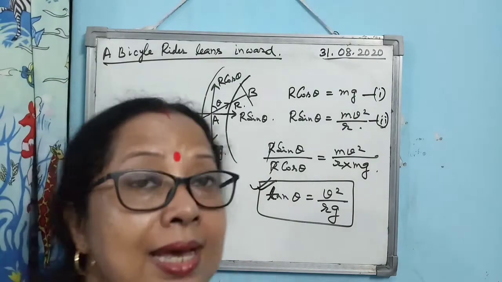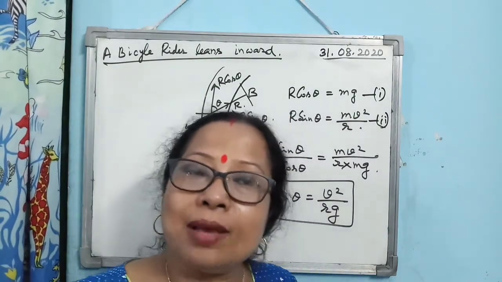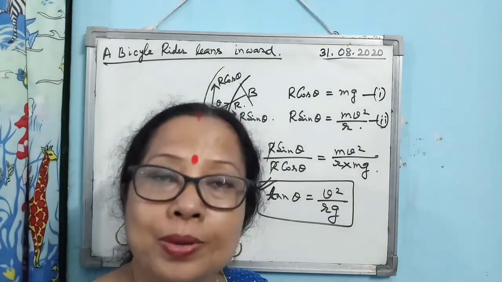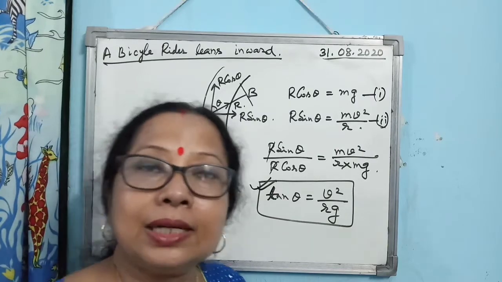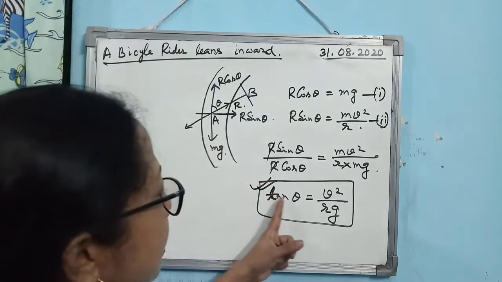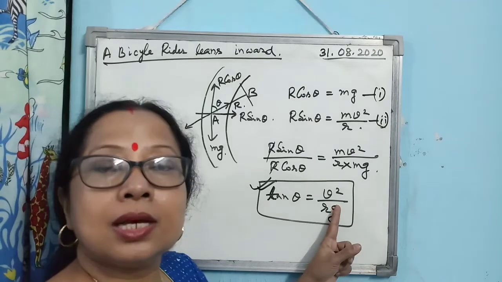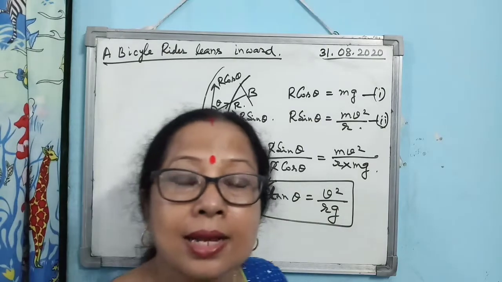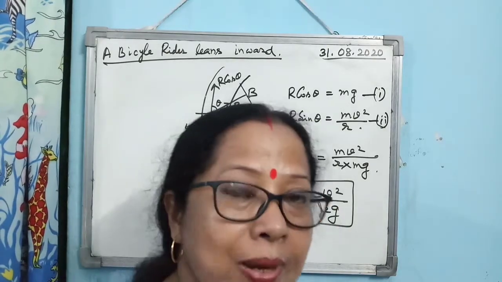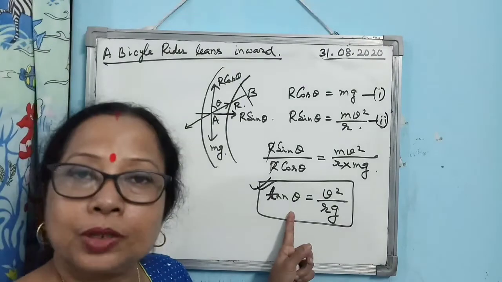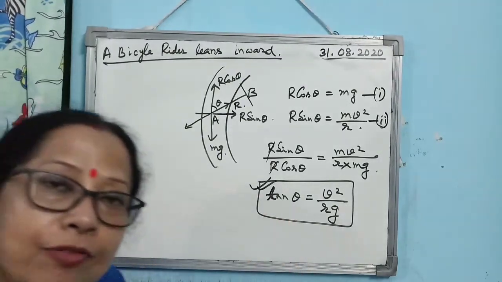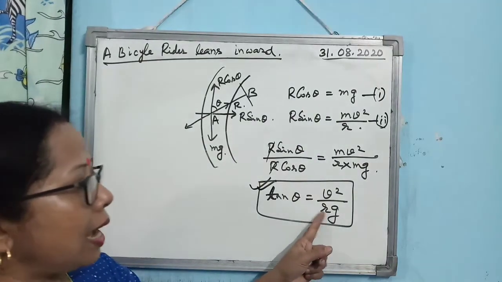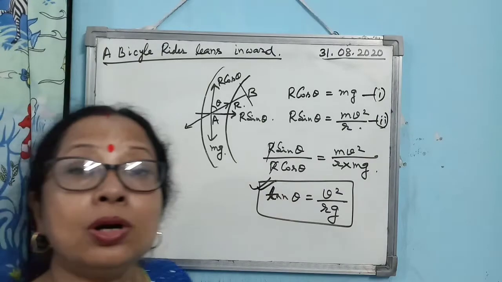That's why you will see that if the turn is very sharp, then what you have to do? You have to lean more. Alright, I hope you have experienced that one. If the turn is very sharp, then what happens? Because the velocity you cannot increase very high, and this is also another fact, that if you want to take the turn with high speed, then you have to lean more. Alright, this is one point. Another point, if the radius is big, then what will happen? Theta will be less, then you have to lean less.